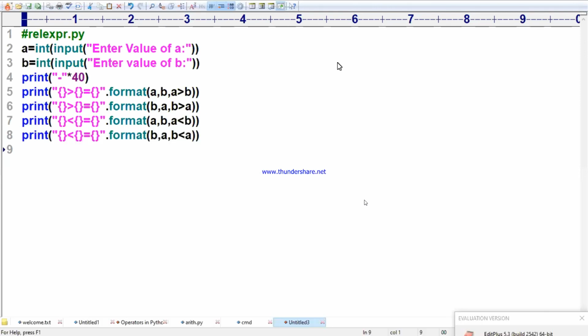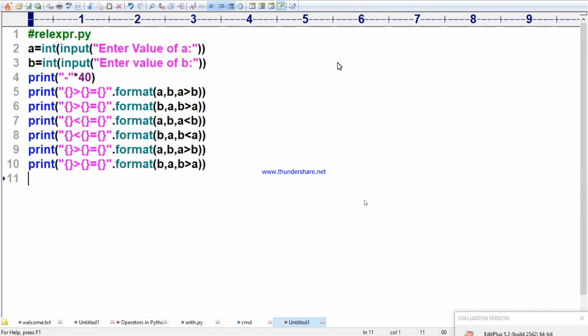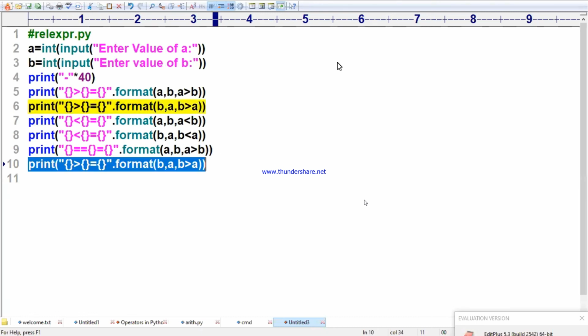Less than B and B less than A. I am giving examples for two things. Easy. Now I will take the next term. What is the next term? Double equal to. Only one thing I am taking for double equal to: A comma B, A double equal to B. You can take false also. You take another value for comparison.